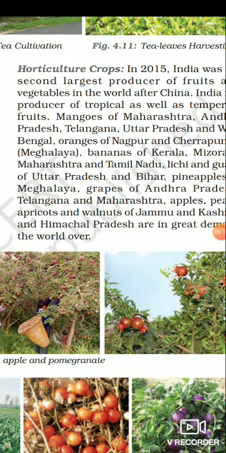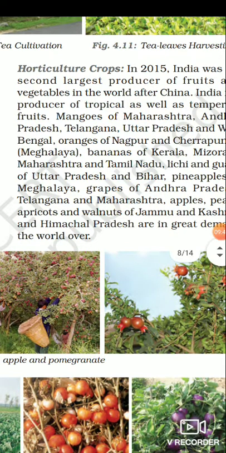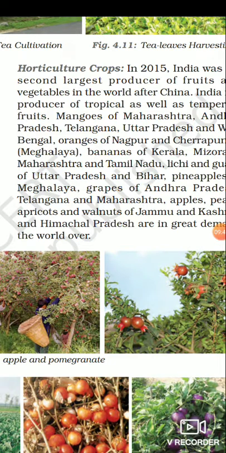The mango of India, the mango is our national fruit. It is very famous even in the world market. The mango of Maharashtra, Andhra Pradesh, Telangana, UP and West Bengal, the orange of Nagpur and Cherrapunji are very famous and demanded in the international market. Banana of Kerala, Mizoram, Maharashtra and Tamil Nadu, lychee and guava of UP and Bihar, pineapples of Meghalaya, grapes of Andhra Pradesh, apricots and walnuts of Jammu and Kashmir and Himachal Pradesh are in great demand all over the world. So these vegetables and fruits are demanded in the international market.